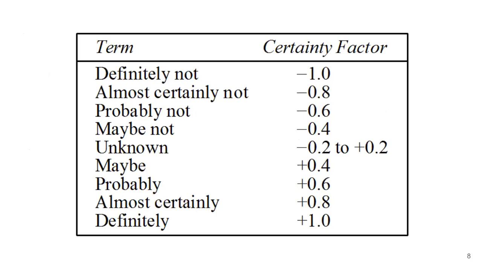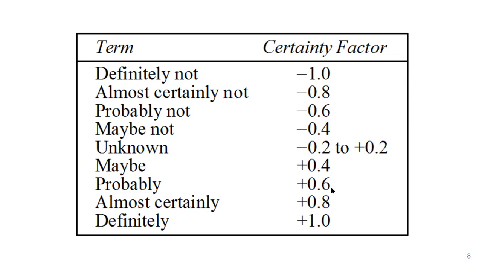Let us see what these terms mean with the help of certainty factors. It is definitely not true, then -1.0 certainty factor. We are not believing in the evidence at all. Almost certainly not, then -0.8. Probably not, -0.6. Maybe not, -0.4. Unknown, -0.2 or +0.2. Maybe, +0.4.